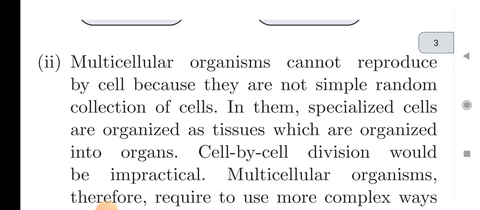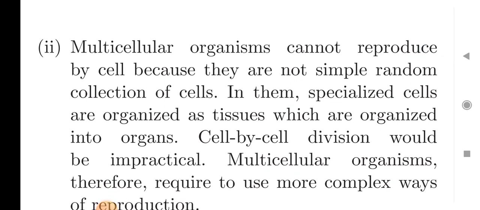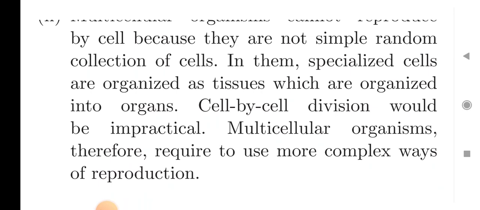Second portion is that multicellular organisms cannot reproduce by cell division because they are not simple random collection of cells. In them, specialized cells are organized as tissues, which are organized into organs. Cell by cell division would be impractical. Multicellular organisms therefore require to use more complex way of reproduction.